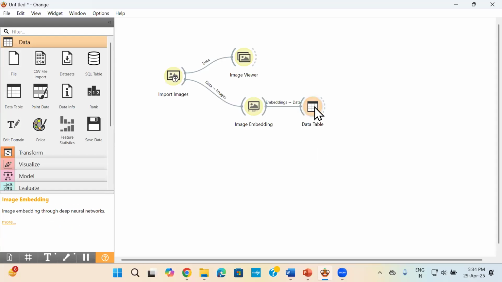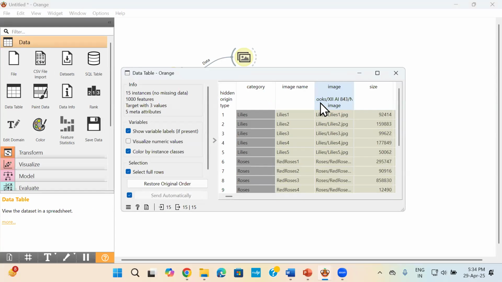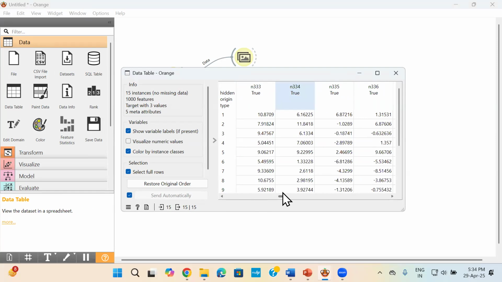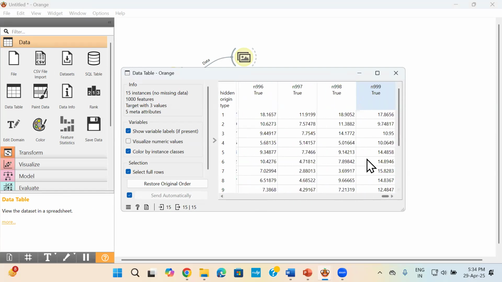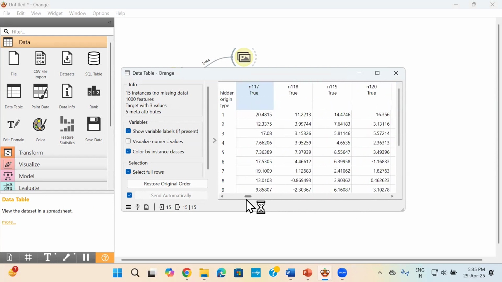So here, do not make any changes to this data because it will change the entire values. Okay, so if you see, there are something like 999 values. These are for the deep learning model. All the attributes of the images have been changed into numeric values. We are not going to touch anything in this. Just show it to the students so that they understand that all parts are now converted into numeric values.